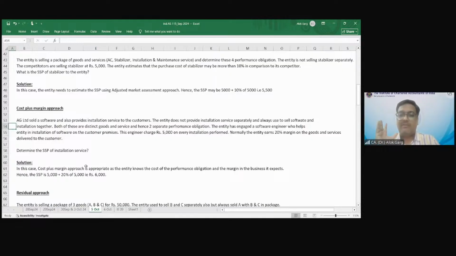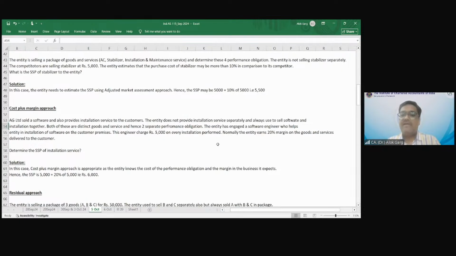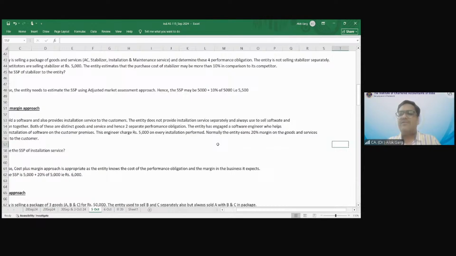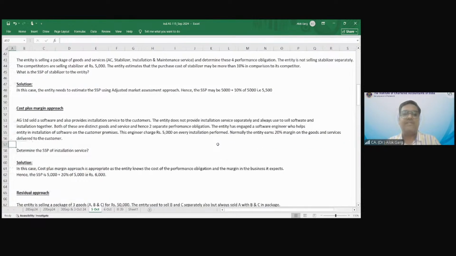Though separate performance obligations, sale of software and installation. The entity has engaged a software engineer who helps the entity in installation of software on the customer premises. The engineer charges rupees 5,000 on every installation performed. Normally, the entity earns 20% margin on the goods and services delivered to the customer. Determine the standalone selling price of installation service.